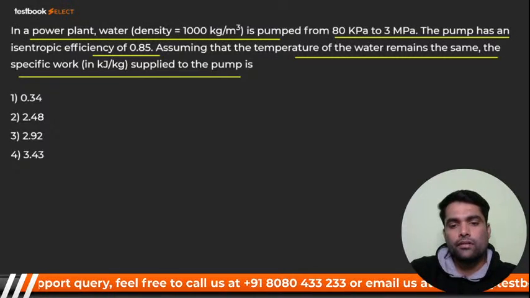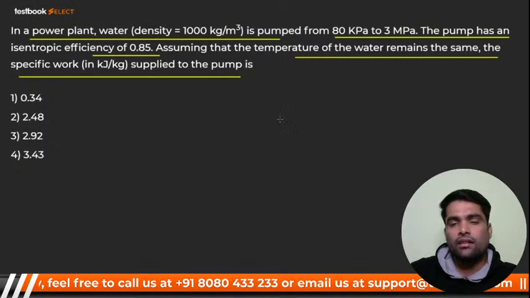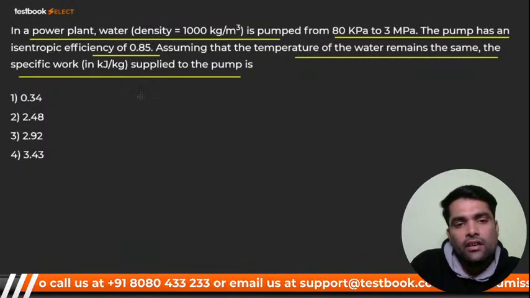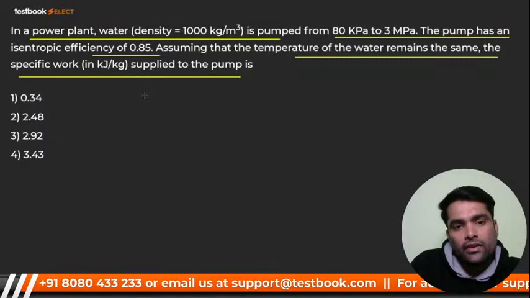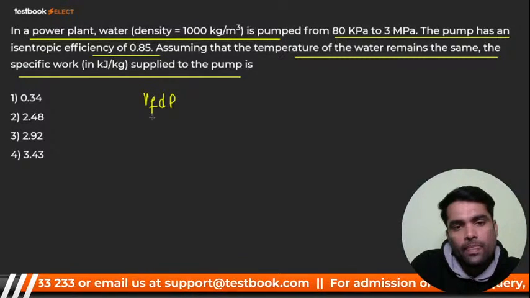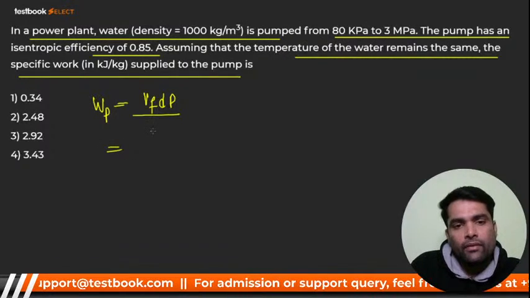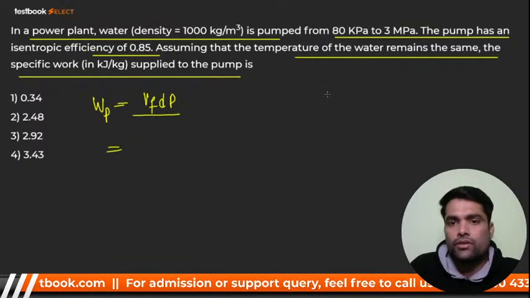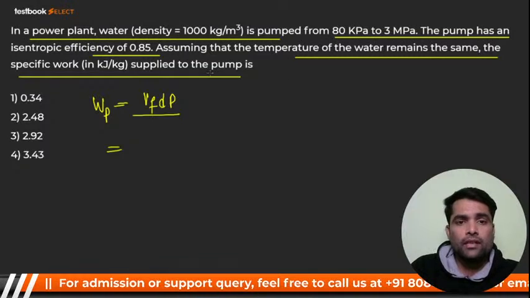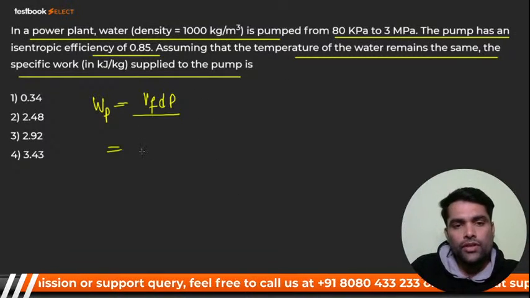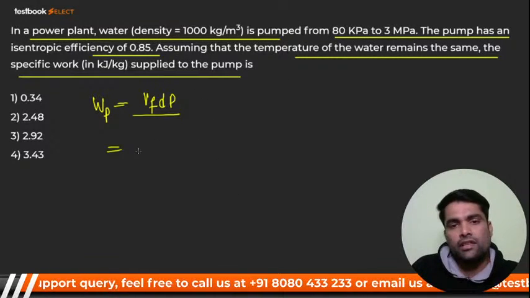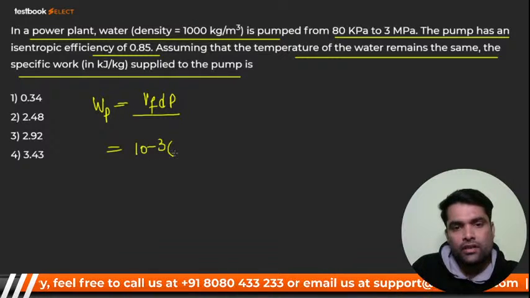But they have given the efficiency, so the actual work, W required for the pump, will be VFDP divided by efficiency. VF is given through the density, so it is its reciprocal, 10 raised to power minus 3.